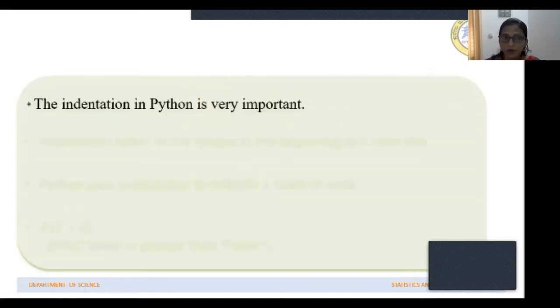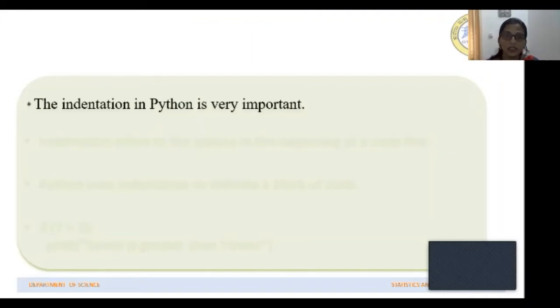Now, one more very important thing you must know is that indentation in Python is very important. Indentation means spacing.